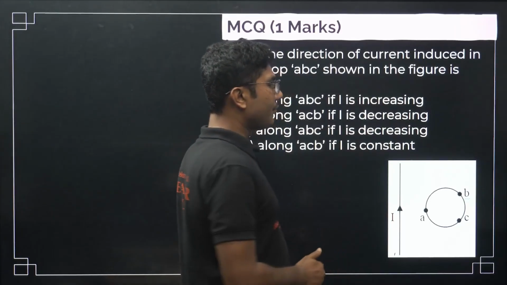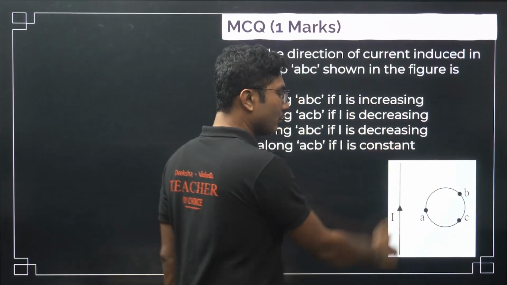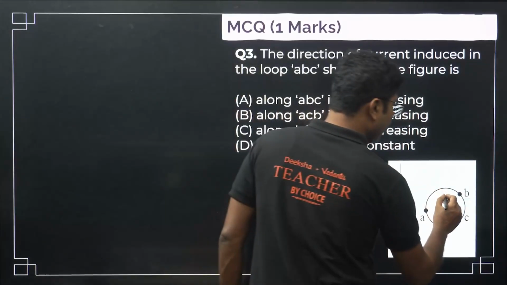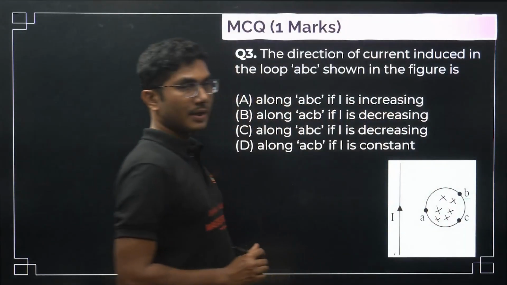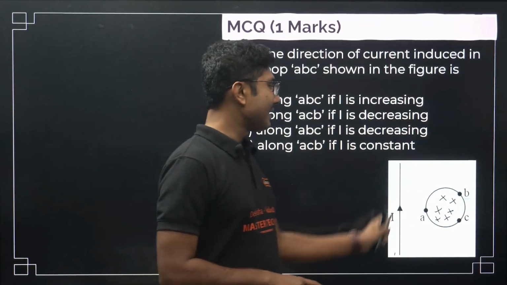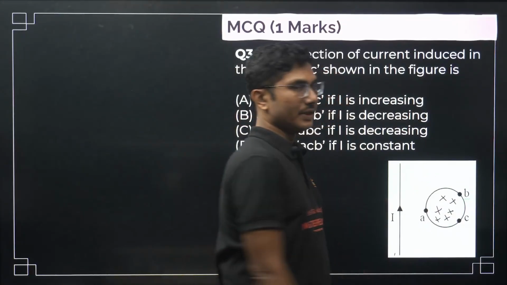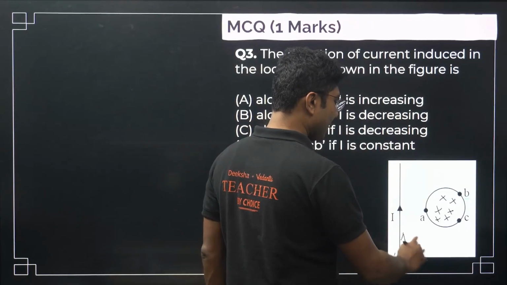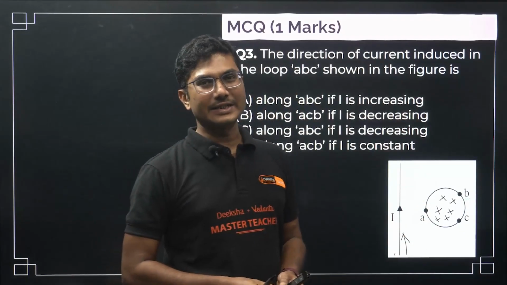First of all, the current is being passed in the upward direction, so the magnetic field due to this already existing current will be into the page of the paper, through the circle. Now what will happen if the current is increasing? If the current I is increasing, the induced current will be such that it tries to decrease this magnetic field, the already existing pre-existing magnetic field.